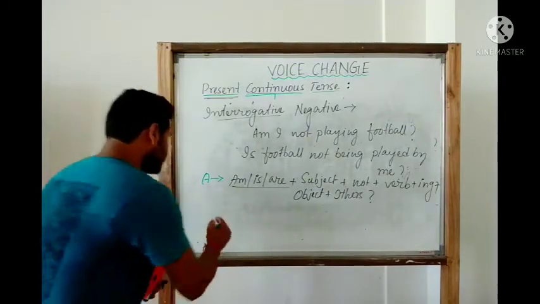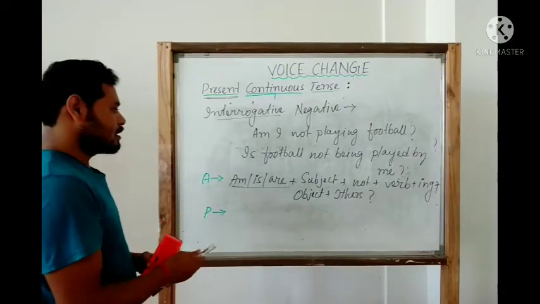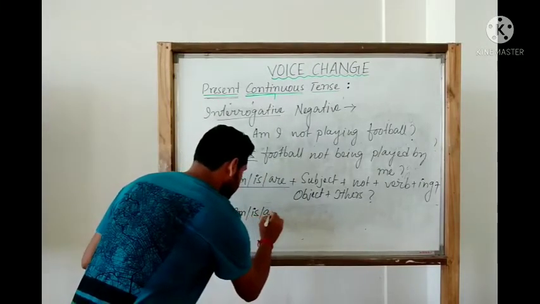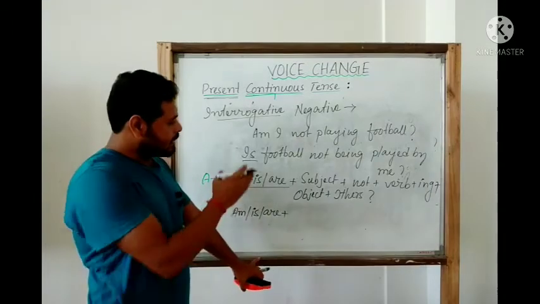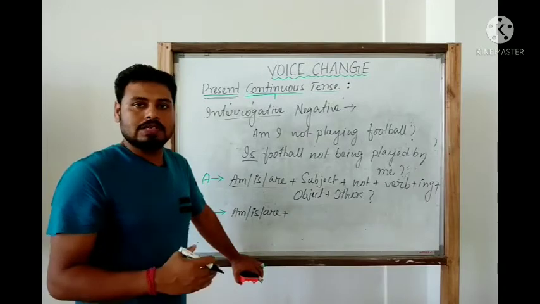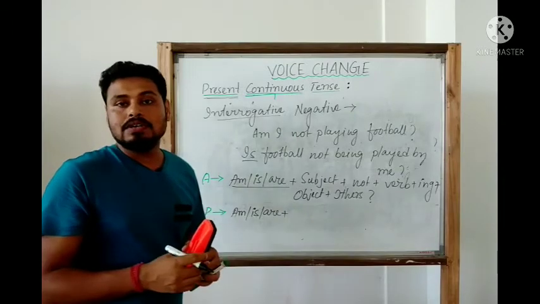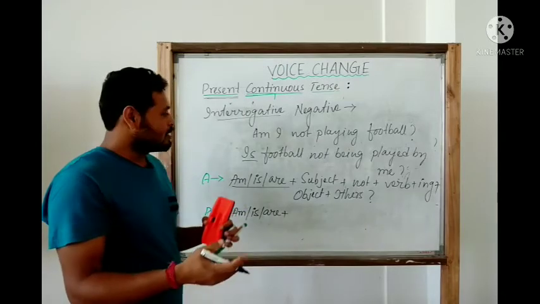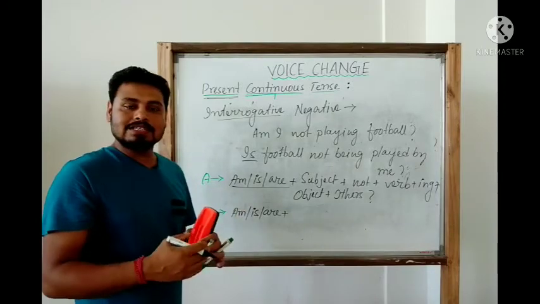Let us come to the passive one. What do we have? We have the be verb, so am, is, are, plus the object. Now like I said previously, you can use not first or the object first. For better sounding of this sentence, I am using the object here, then I am using the not. You can definitely use the not first and the object then, but I am using the object first and then the not.